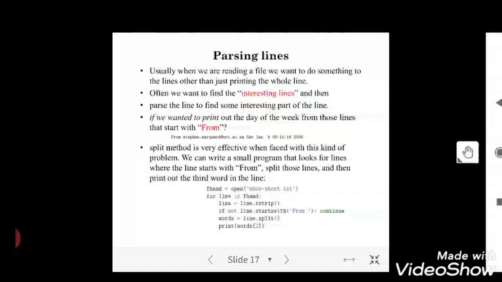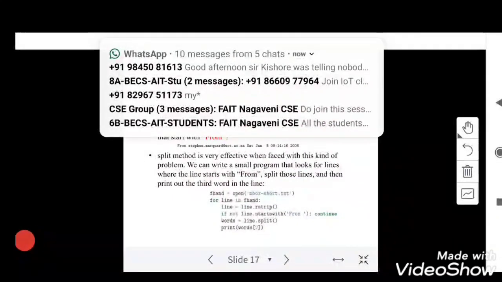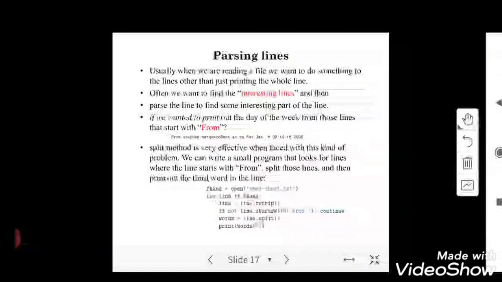Let me repeat it. In a given text file, you need to separate the lines that start with the keyword from. This can be done using the keyword startswith, which will tell you whether the line starts with from or not. If it starts with from, you can take that. If it is not starting with from, you can continue and just ignore it.